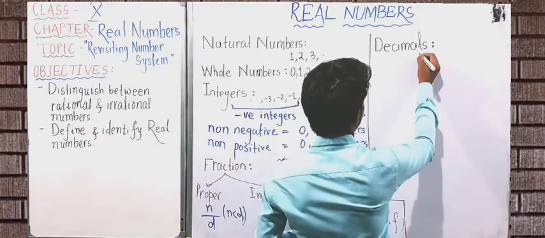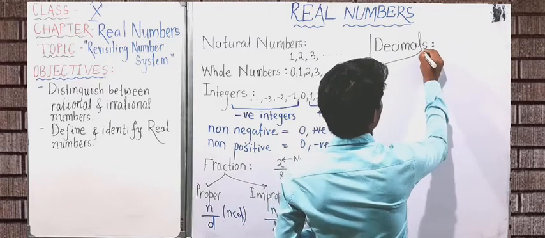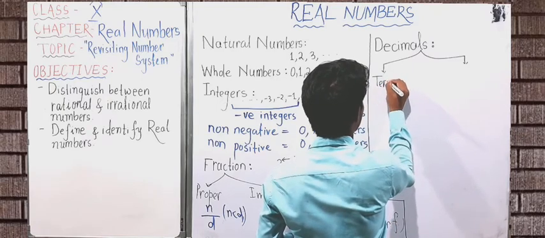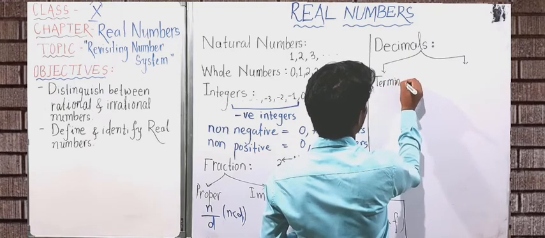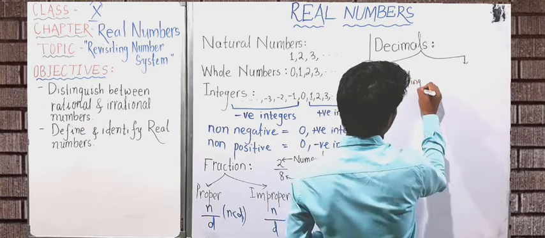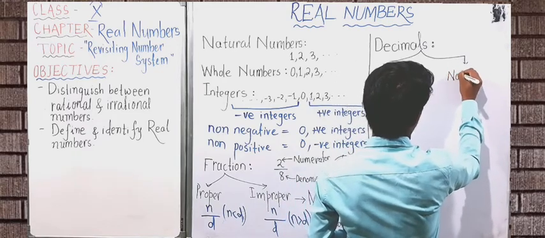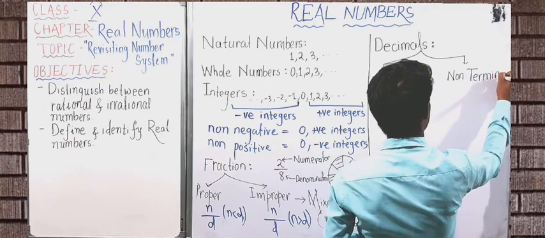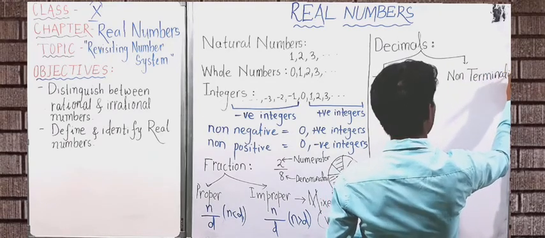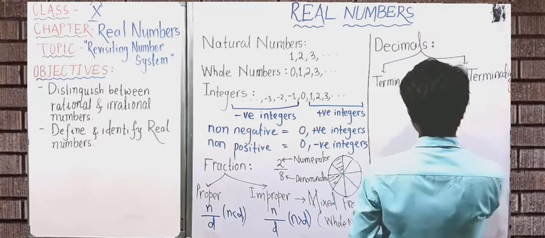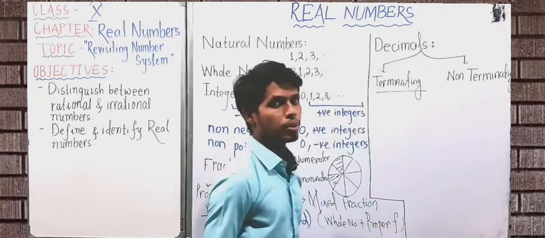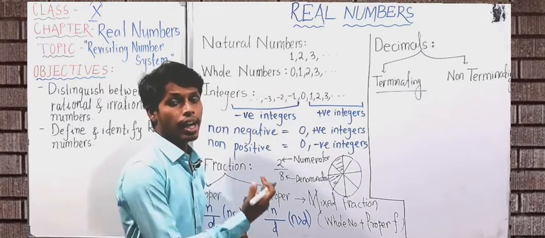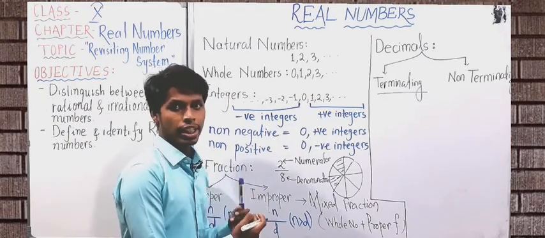So these decimal numbers can be divided into two types: terminating, and another one, non-terminating. Terminating decimals means the decimal numbers which are terminated or ended after some places after the decimal point.